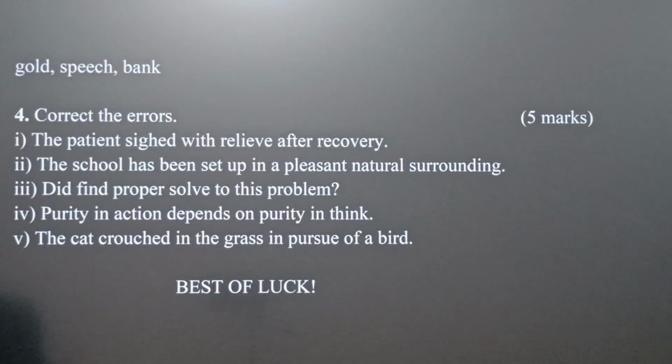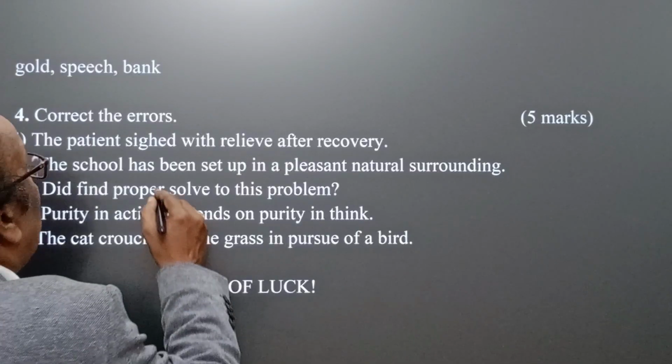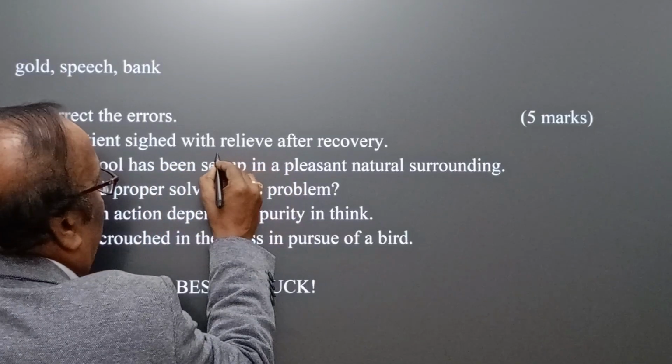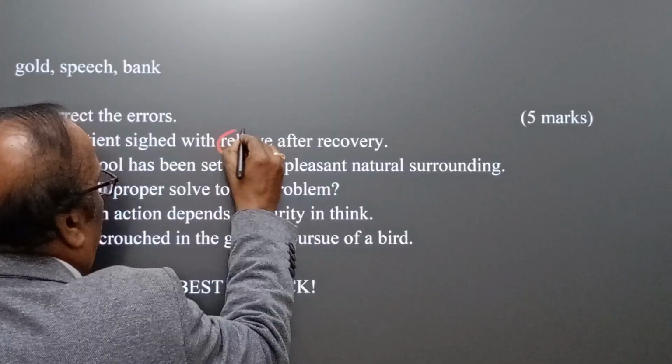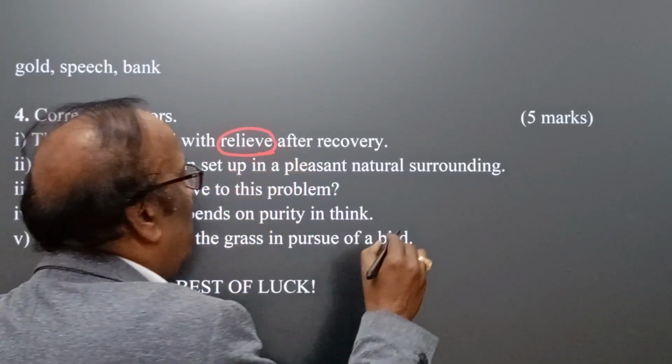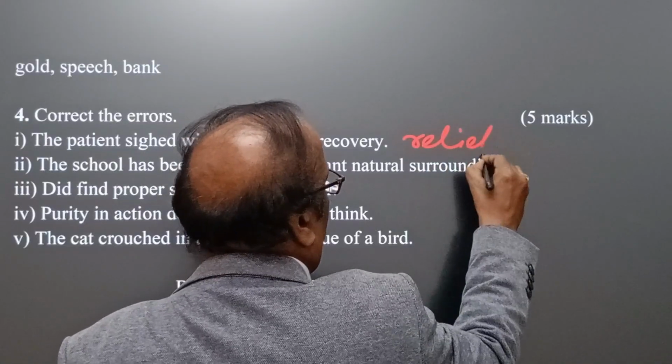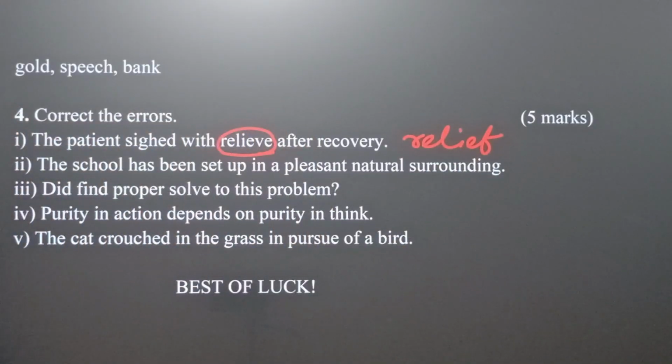The patient sighed with relief after recovery. Here the wrong answer is relief. The patient sighed with relief after recovery.